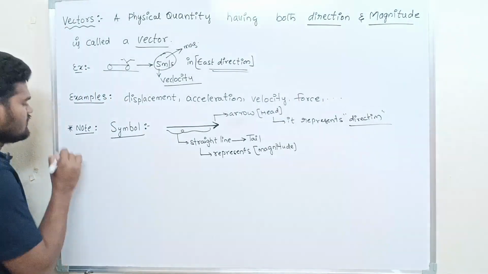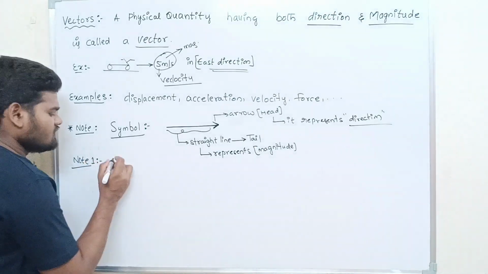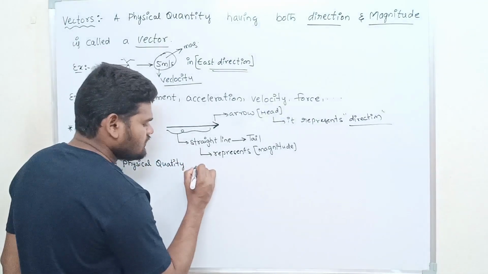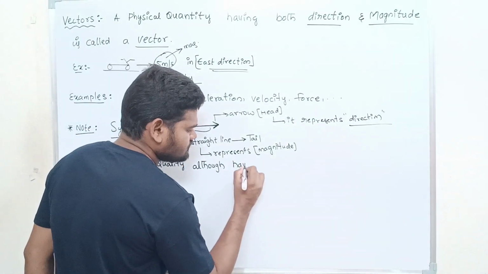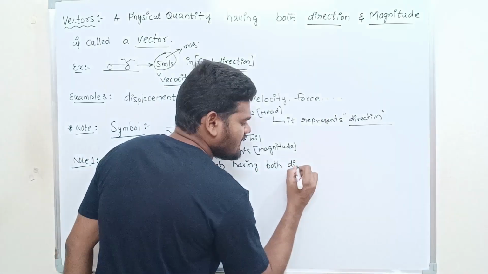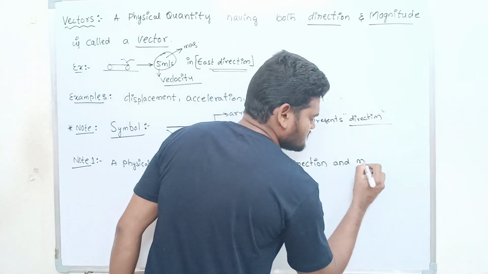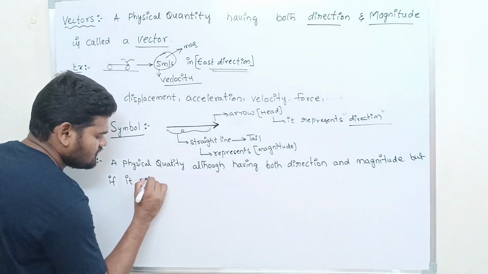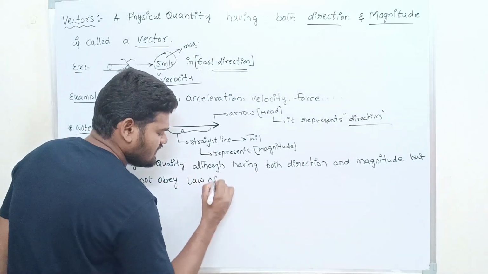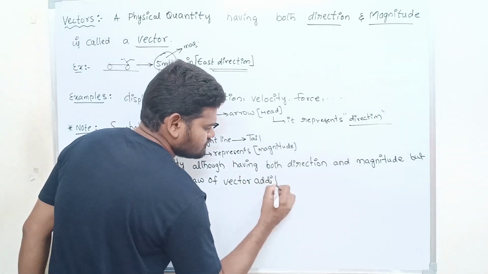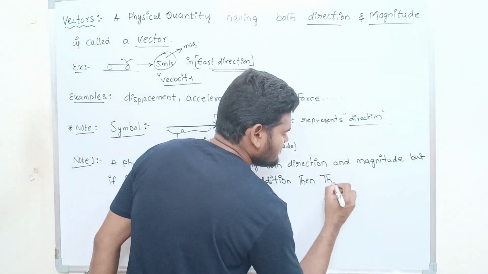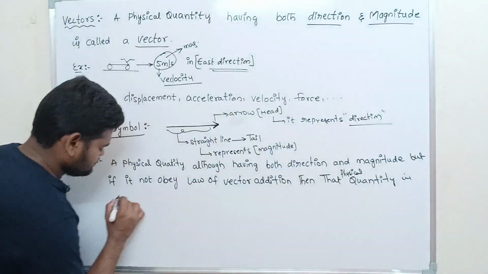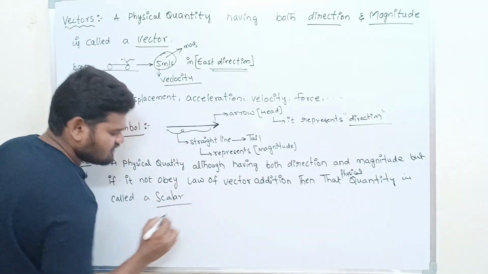Note number 1. A physical quantity, although having both direction and magnitude, but if it does not obey the law of vector addition, then that physical quantity is called a scalar quantity.